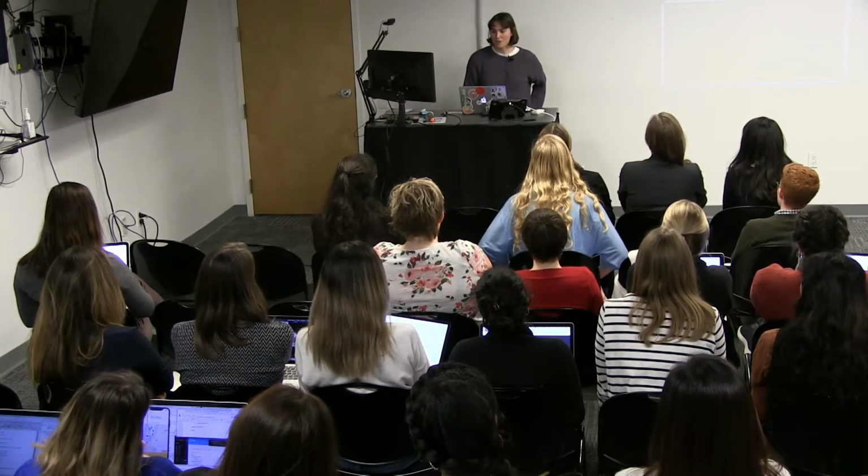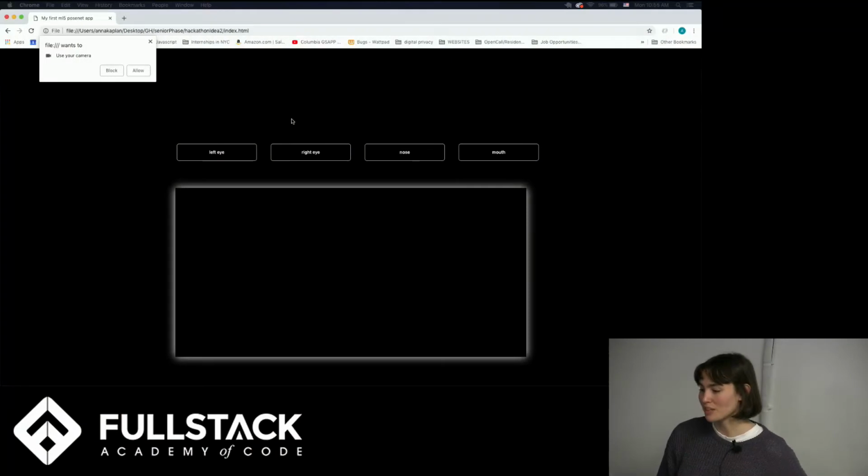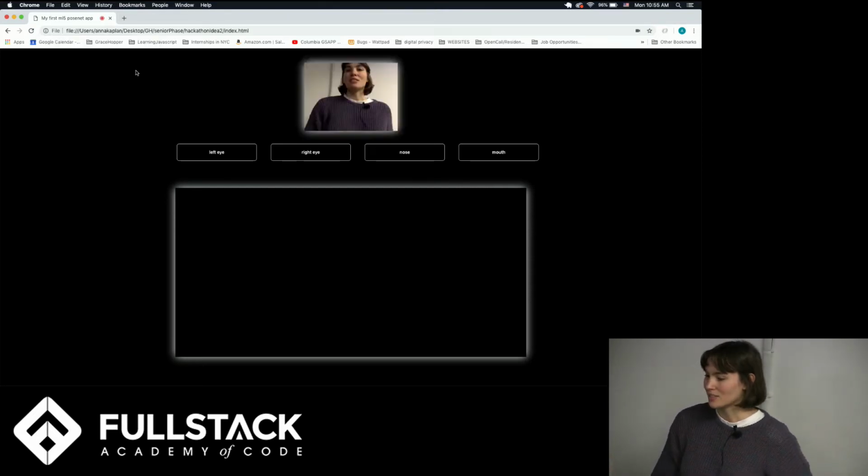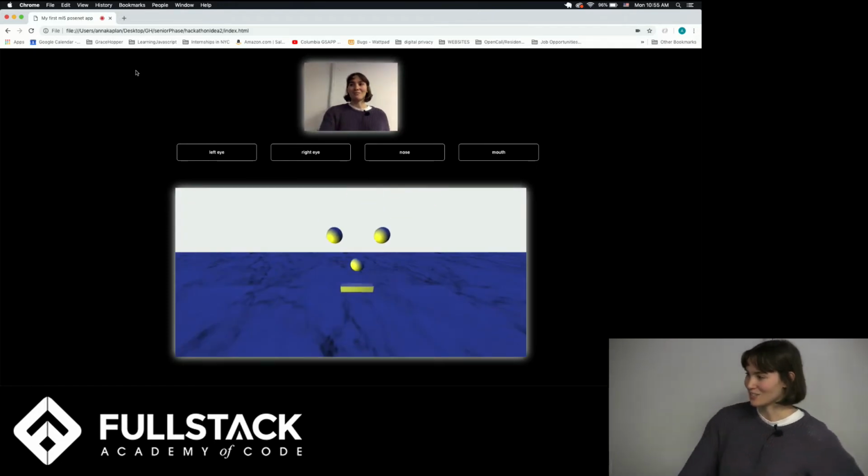So my goal for this project was to make a very lighthearted, interactive application. So I made an app that uses your face to move a 3D object. If I click here to allow my webcam, it activates my webcam feed, and so I'm right here.